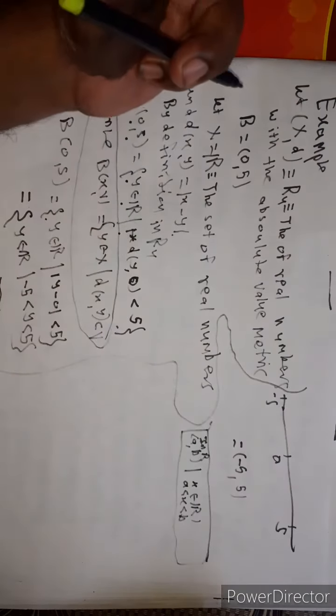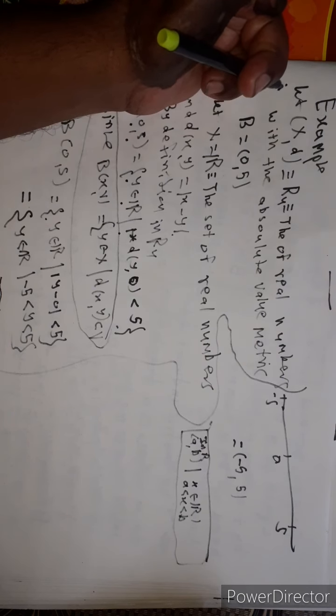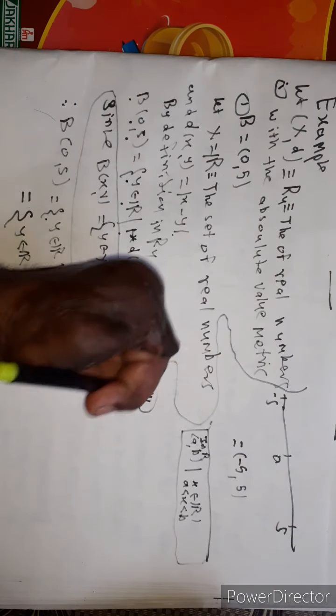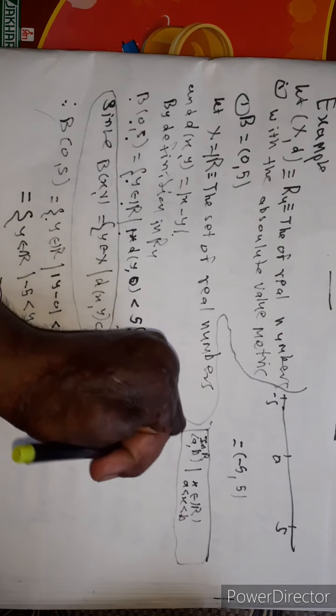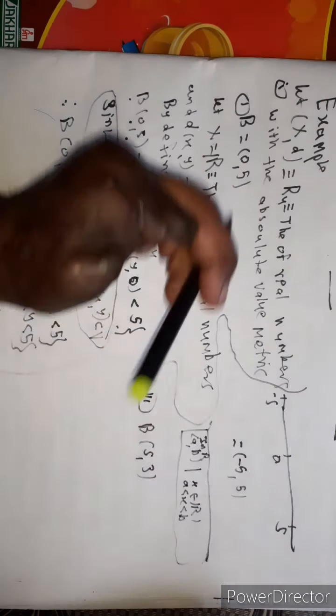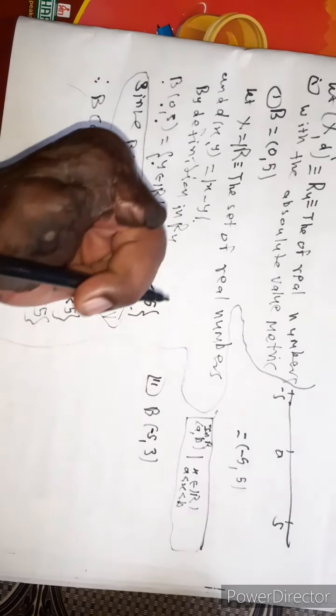Now, second example. Open ball centered at minus pi and radius 3.